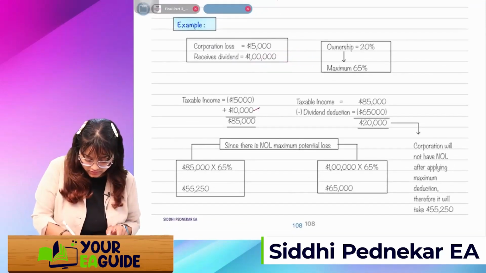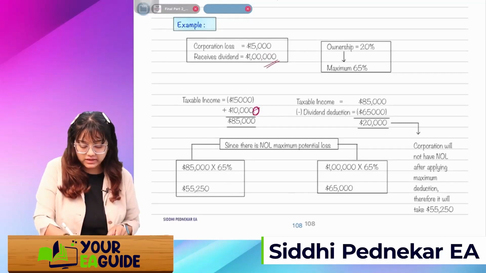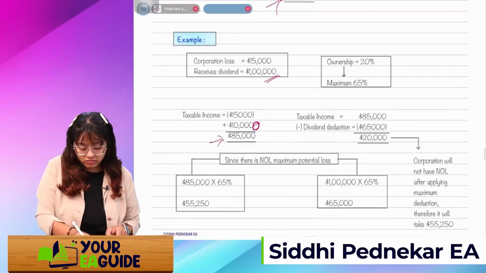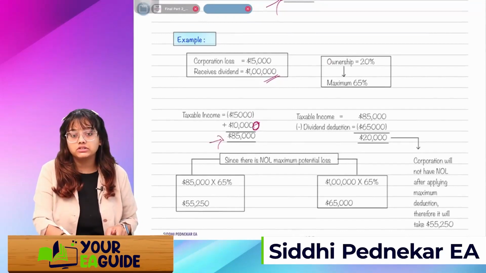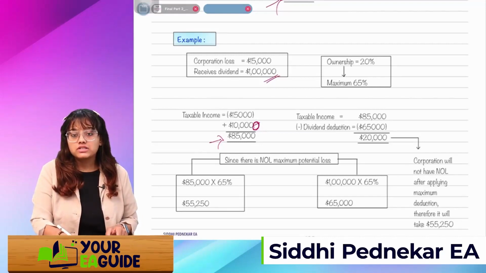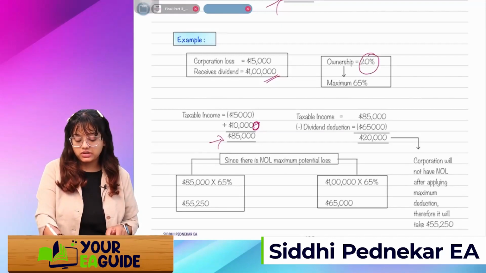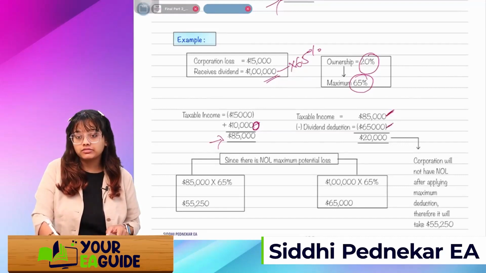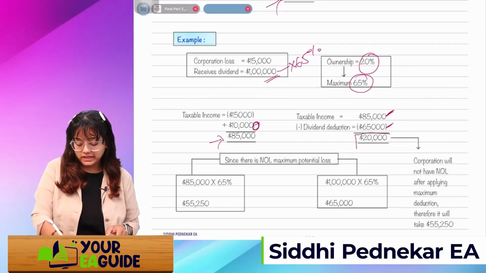So 1 lakh I have received as dividend. Here, what is the taxable income? Minus 15,000 plus 1 lakh comes to 85,000. Since my ownership is 20%, I'll take directly 65% as a deduction, that is 1 lakh into 65%. So 85 minus 65 comes to 20K.